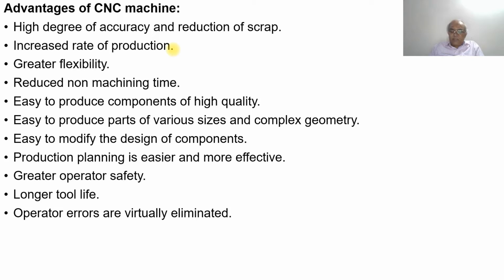Whereas in manual, at 10 minutes per job, we get 6 components per hour, so 48 components. So the difference is 48 to 96. Naturally the production rate has increased. This is how we can compare the rate of production.